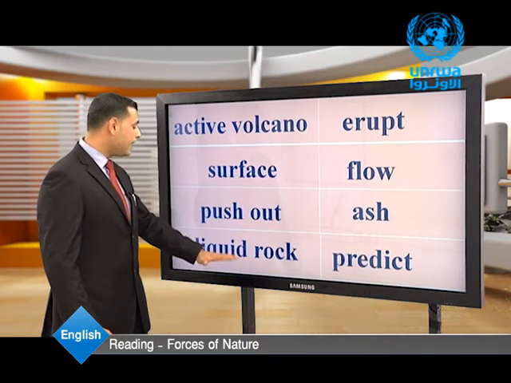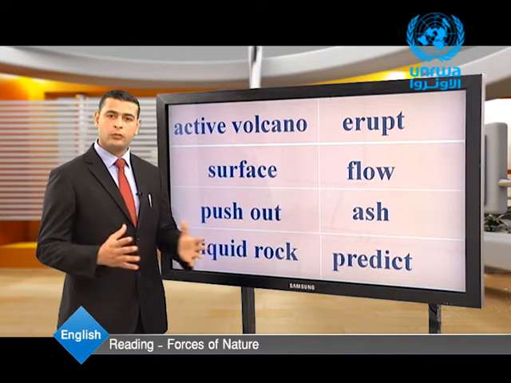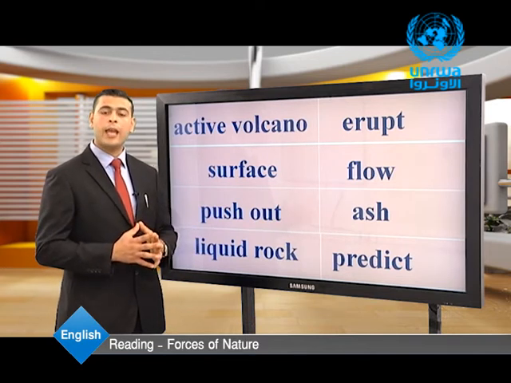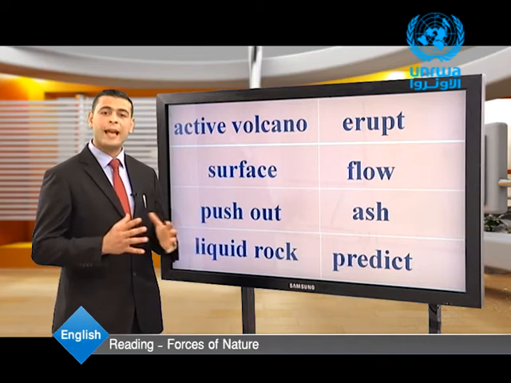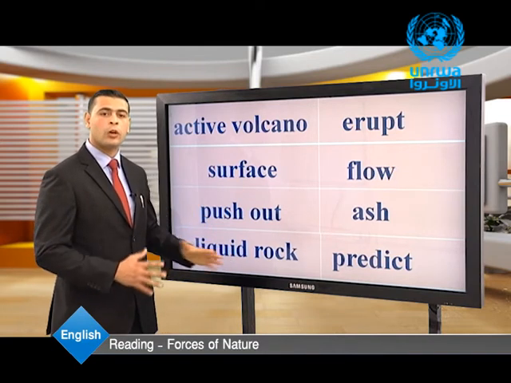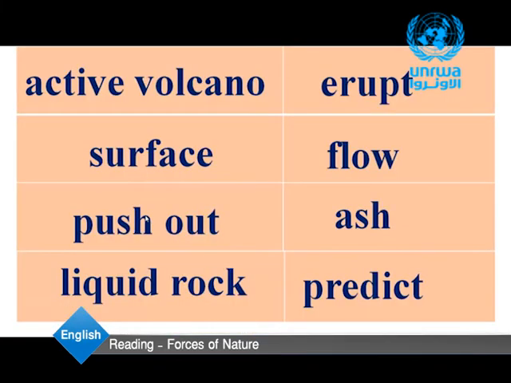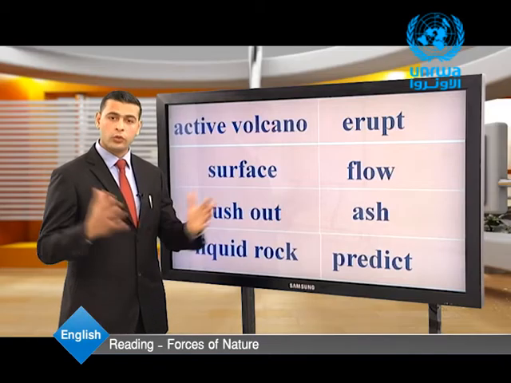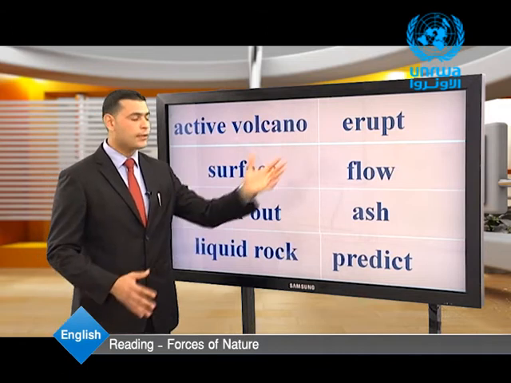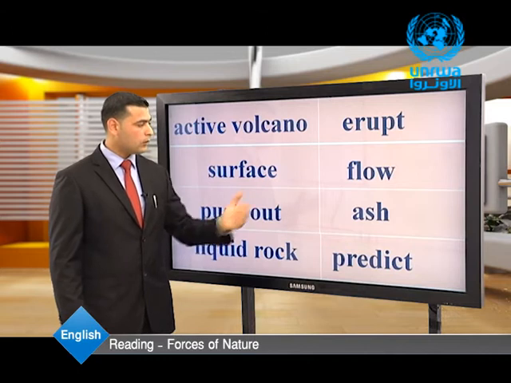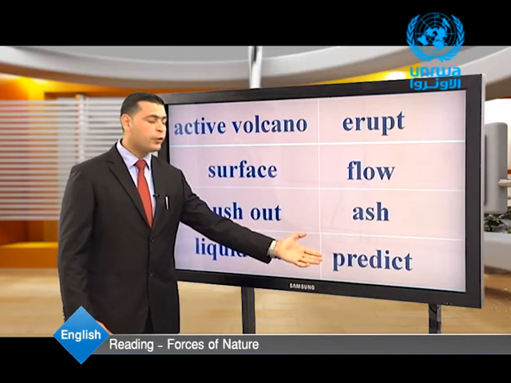Also, we had the word liquid rock. Due to the tremendous heat that a volcano produces, solid and strong rock becomes liquid rock. Also, we have the word erupt. When a volcano explodes, we say it erupts. We had the word flow, also ash, and predict.